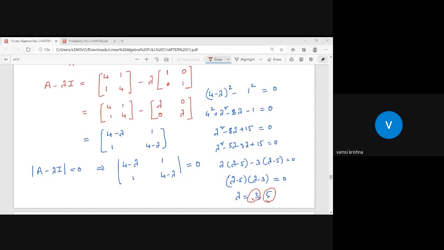Any answer, students? Find the eigenvector corresponding to the eigenvalue 5, and the given matrix is 4, 1, 1, 4.